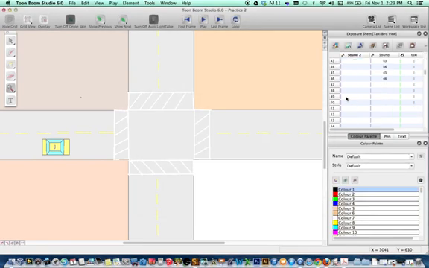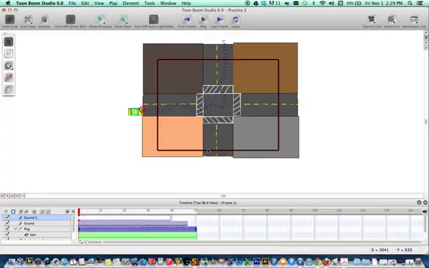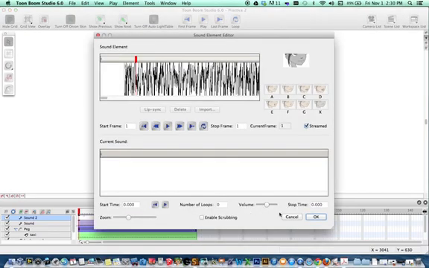Okay. I'm not going to worry about looping it. You guys can mess around with that when you do your own. But let's just see how that sounds when we add it. So if I hit play, also notice that the second sound effect was still turned down a bit.